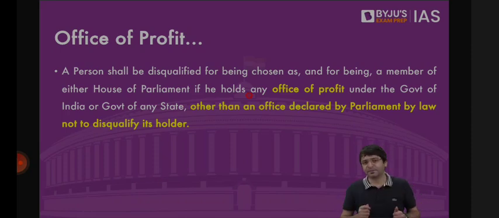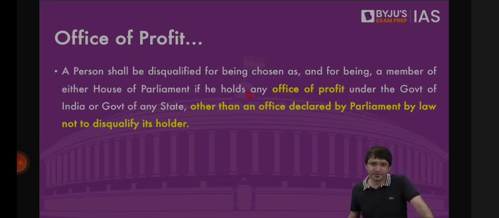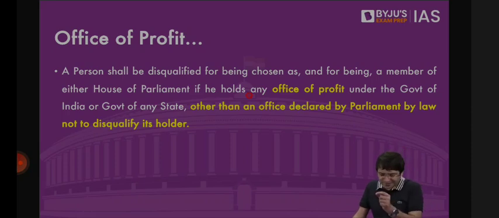Separation of powers is strictly followed in a presidential form of democracy, where there is separation of powers between legislature, executive, and judiciary. Clear? But there is no strict separation of powers when it comes to parliamentary democracy, such as England, such as India. And we say in India there is separation of powers as mandated by the constitution between the executive and the judiciary. But there is no separation of powers between legislature and the executive. But if there is one small thread of separation of powers between executive and legislature, that is this office of profit.